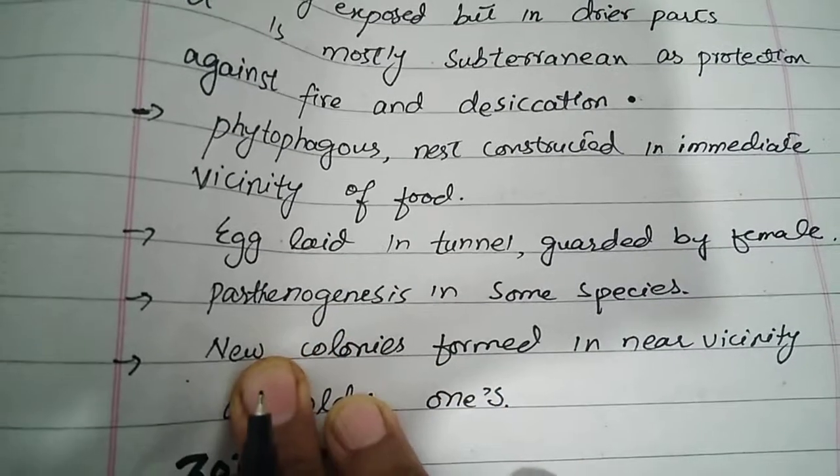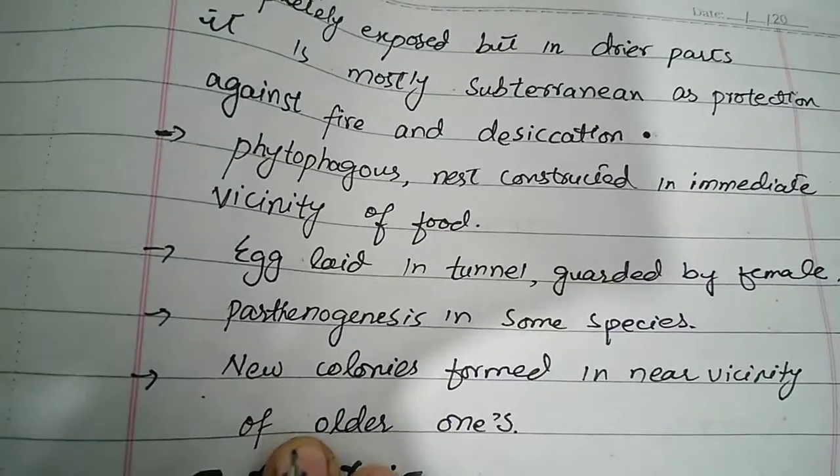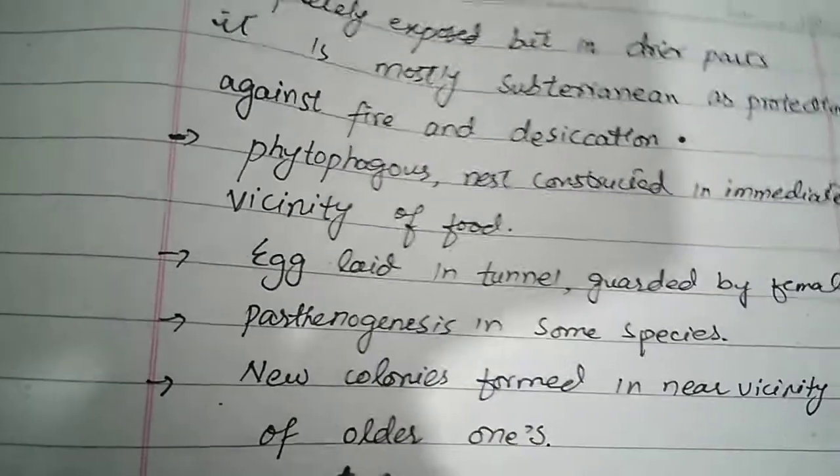In some species, new colonies are formed in the near vicinity of the older ones. This is the completion of this order.